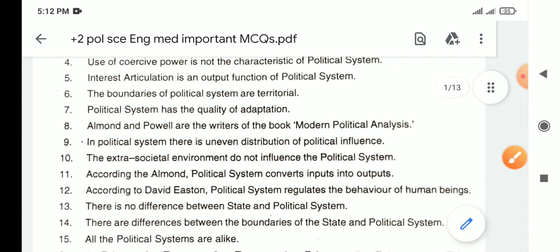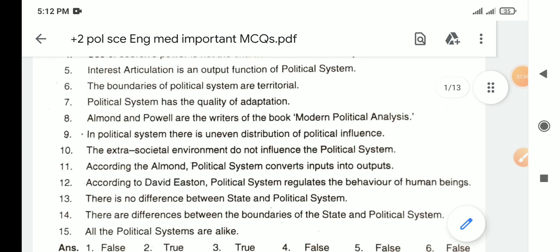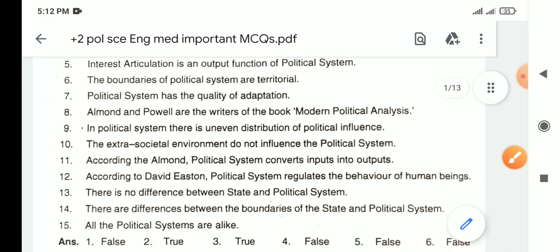Next, Almond and Powell are the writers of the book Modern Political Analysis. Wrong. The writer of the book Modern Political Analysis is Robert A. Dahl.